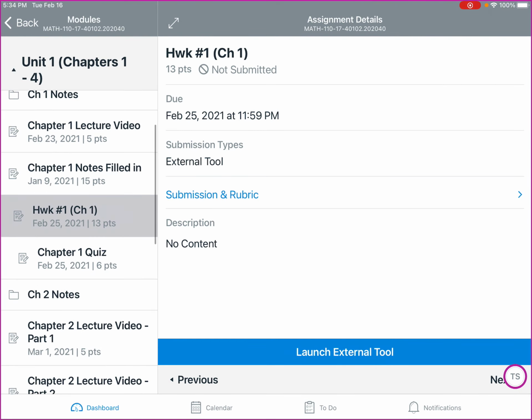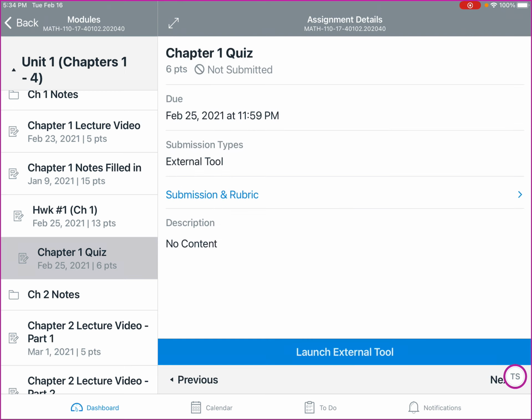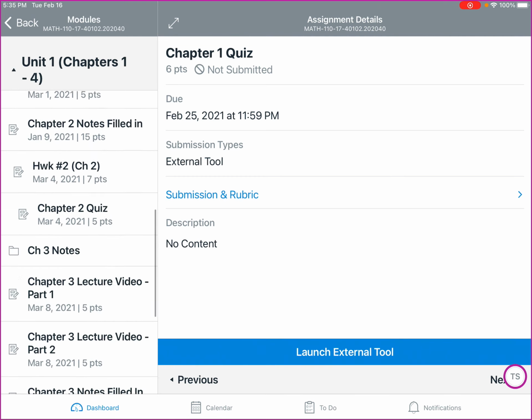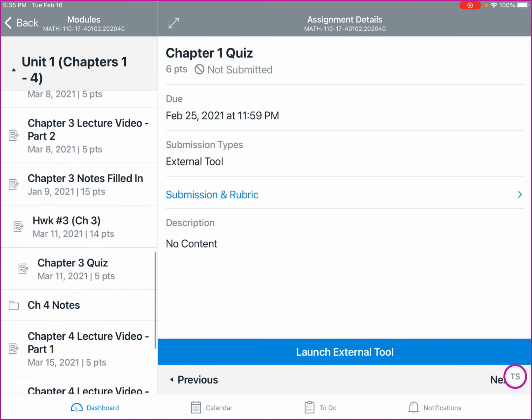And then in addition, we're also going to have quizzes. The quiz here, you would also hit Launch External Tool, but do remember that you only get one try per problem. So do not start this until you're ready to sit and work on this in one sitting, since it is timed. And this is all listed on here with quizzes and notes and lecture videos and homework.